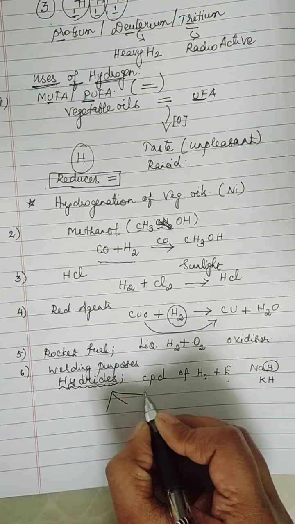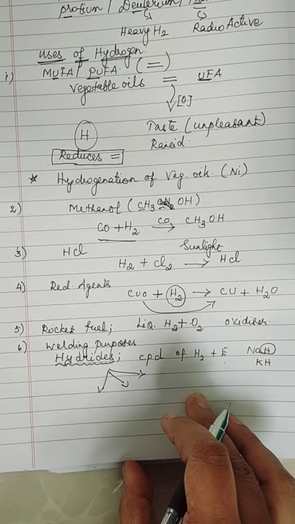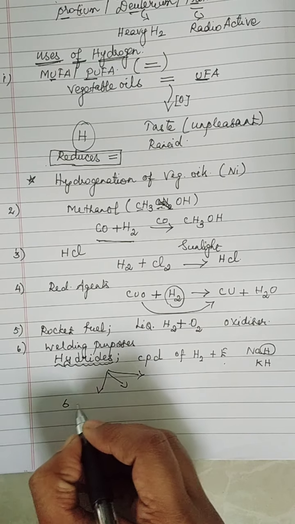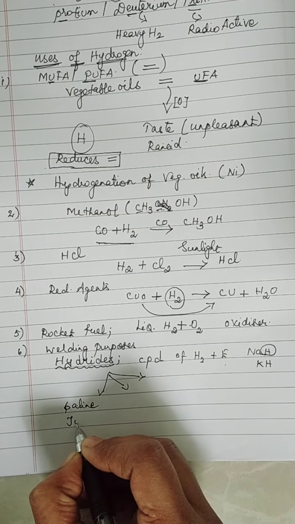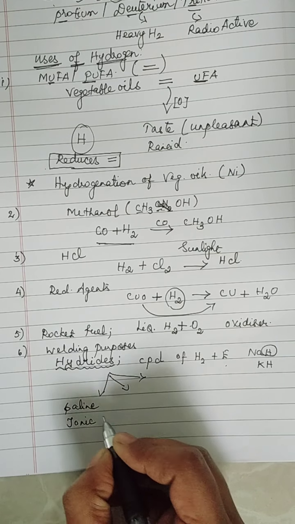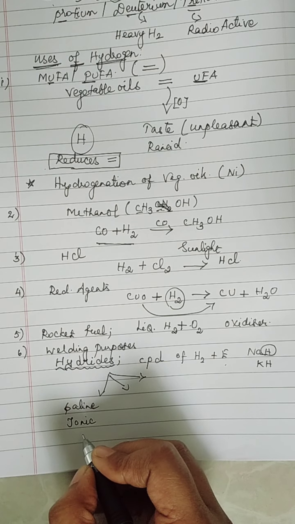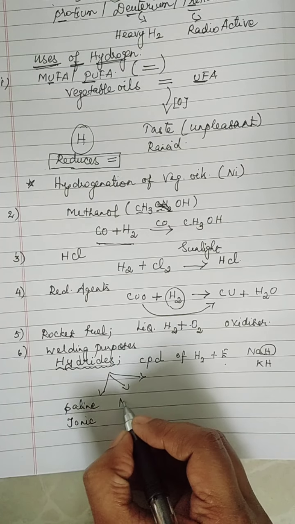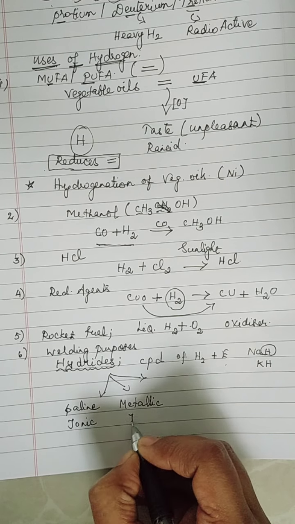Hydrides are classified into 3 categories. The first classification is saline hydrides or ionic hydrides. The second one is metallic hydrides or interstitial hydrides.